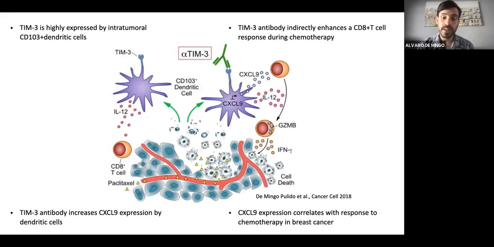In the paper we published in 2018, we showed how TIM-3 is highly expressed in intratumoral DC1s, type 1 dendritic cells, and how the TIM-3 antibody was increasing the expression of CXCL9 in dendritic cells, which has a potential role in the recruitment of CD8 T cells and in a better response to chemotherapy.